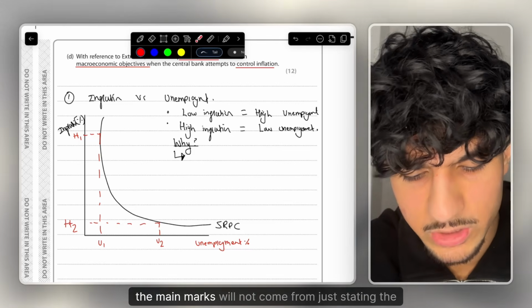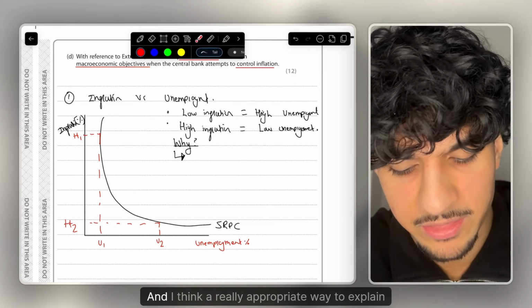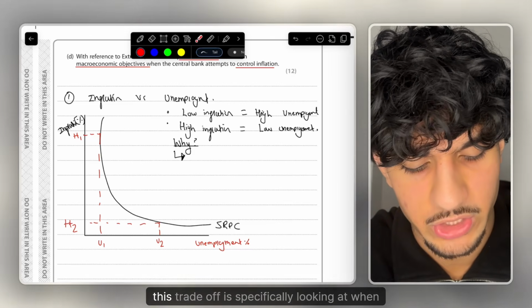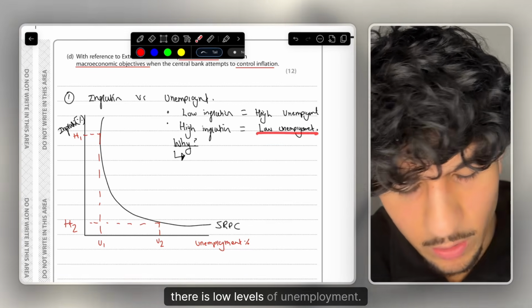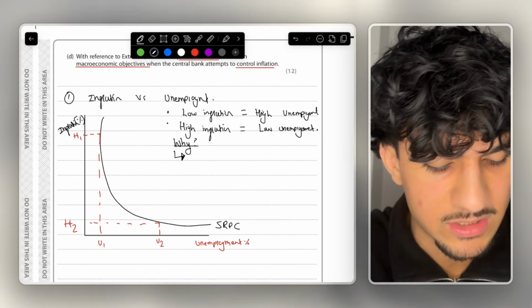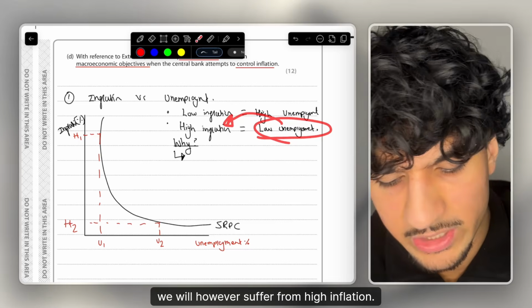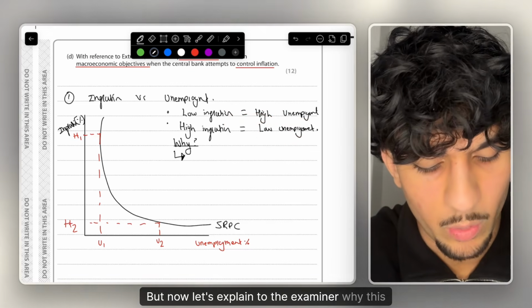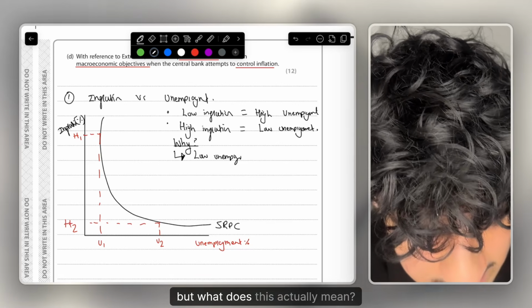But in the exam, the main marks will not come from just stating the trade-off. It will come from explaining the trade-off. And I think a really appropriate way to explain this trade-off is specifically looking at when there's high inflation, there is low levels of unemployment. And why is that? So when we're achieving the macro objective of low unemployment, we will, however, suffer from high inflation. But now let's explain to the examiner why this happens. So like I said, there's low unemployment. But what does this actually mean?